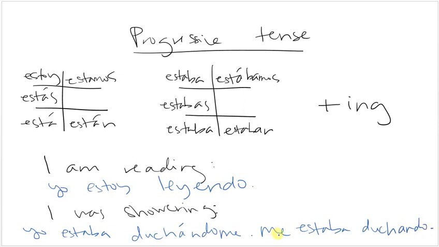So the pronoun can either go all the way at the beginning or all the way at the end and attached. It cannot go in the middle. If you attach it at the end, you have to add an accent.